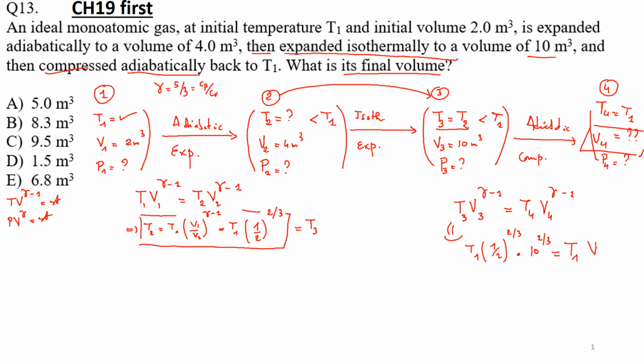And I will multiply by V4 to the power 2/3. You see the T1 was a parameter, it simplifies, and I have my V4. So if I have V4 here, of course, all of them have the same power. So I take everything and I multiply by 3/2. I take to the power 3/2. So basically I will have that V4 is just equal to 1/2 times 10, which gives me 5 meter cube. So this 5 meter cube is my answer.